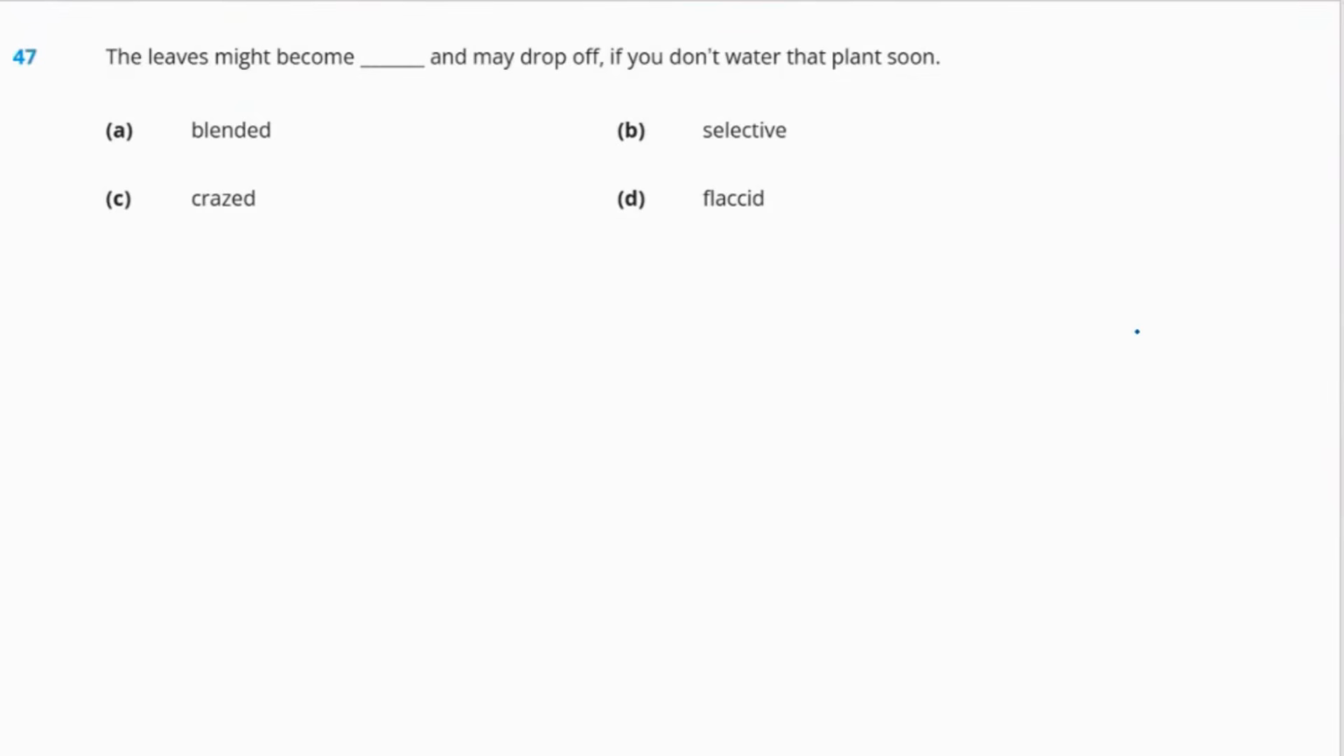Next question is question 47. The leaves might become dash and may drop off if you don't water that plant soon. Options are A blended, B selective, C crazed, or D flaccid. So let us see the meaning of the words. So first of all, blended means combined or mixed. Next is selective. So selective, we all know what selective means. Next is crazed. So crazed means wildly or irrational. Okay, and the last word is flaccid. So flaccid means soft and weak. So what do you think is the right answer to the question? Yes, the right answer will be option D, flaccid.